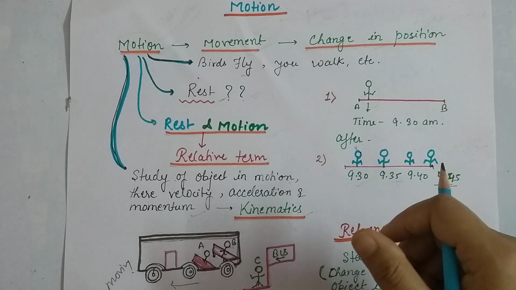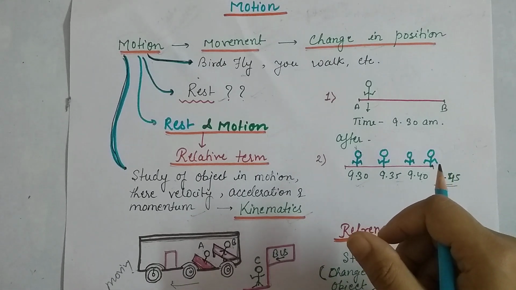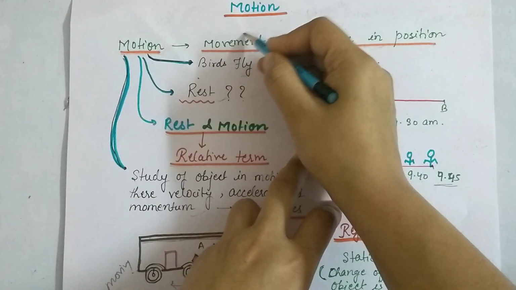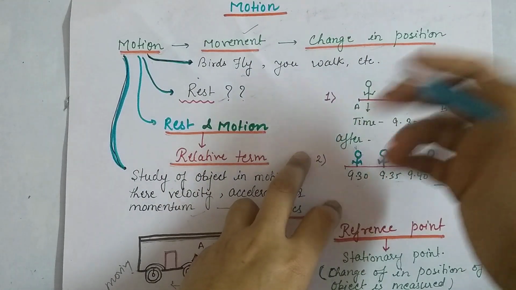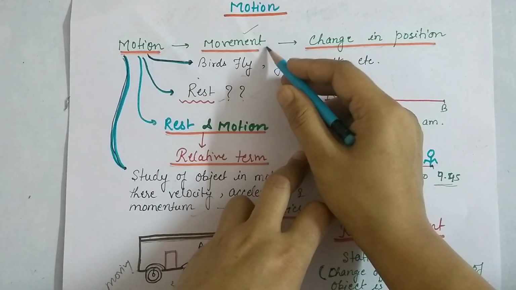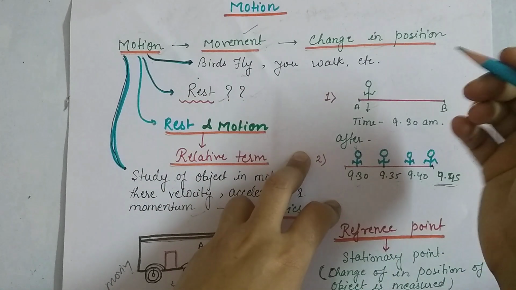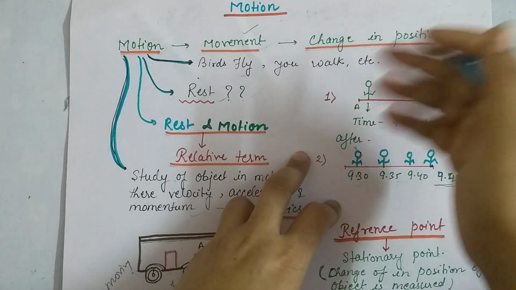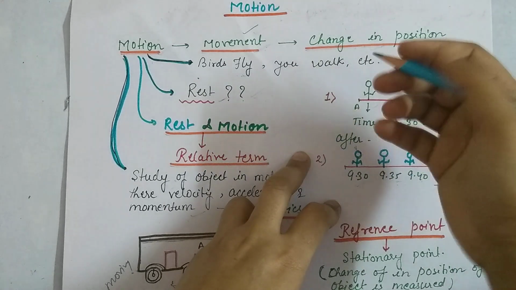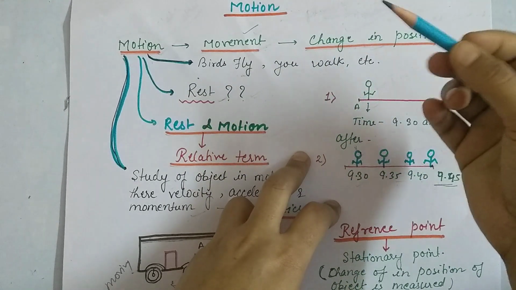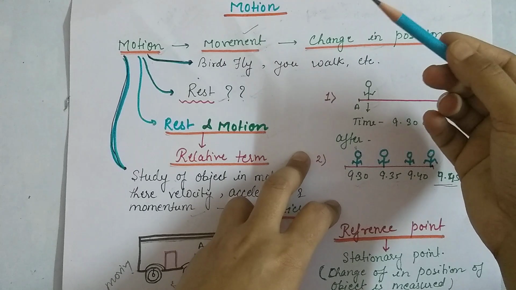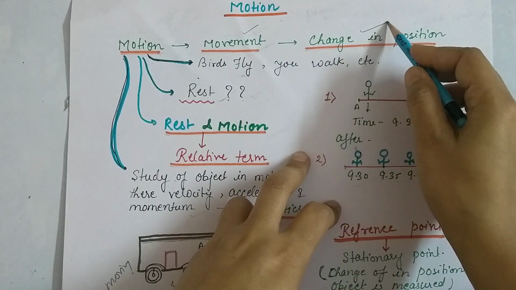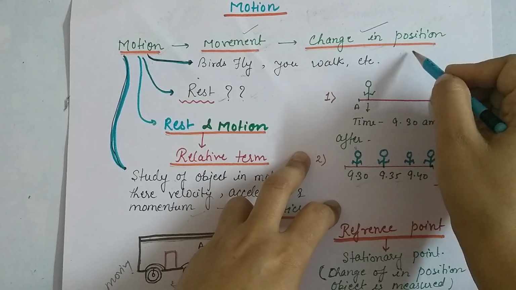When the word motion comes to your mind, when you hear about motion, the first thing that comes to your mind is that something is in movement. Something is doing movement. And what is movement? You will be able to see lots of examples in nature of things that are moving, like birds flying, you walking, fishes swimming, planets moving. So what happens in motion is that they are changing their position with respect to time.